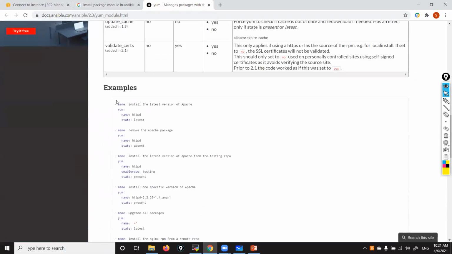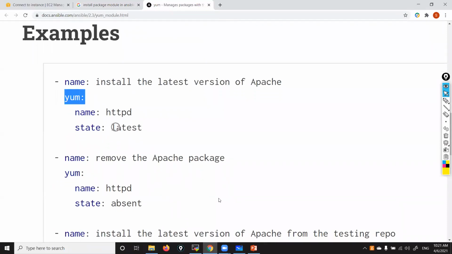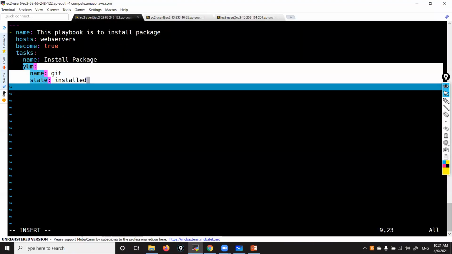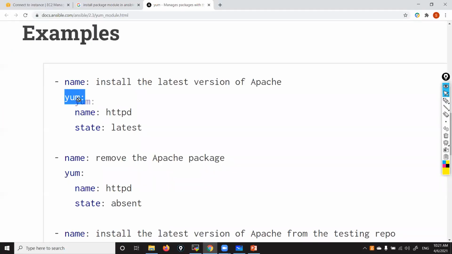Now, how to mention this is a set. You can see yum colon name equal to the package name, state equal to something they are mentioning, state colon. So till here everything is the same as yum. See here, yum colon name equal to git, state colon, till here whatever we mentioned is the same thing.